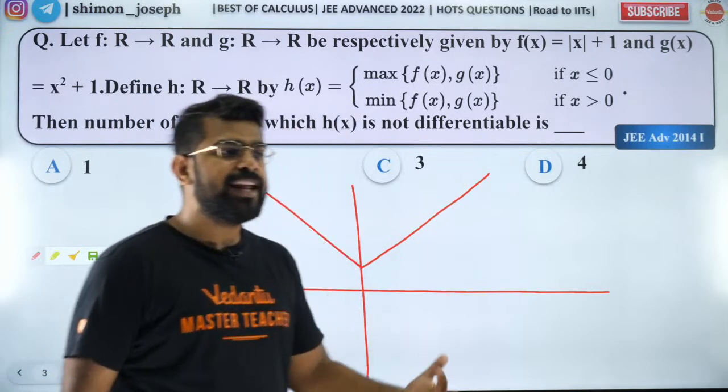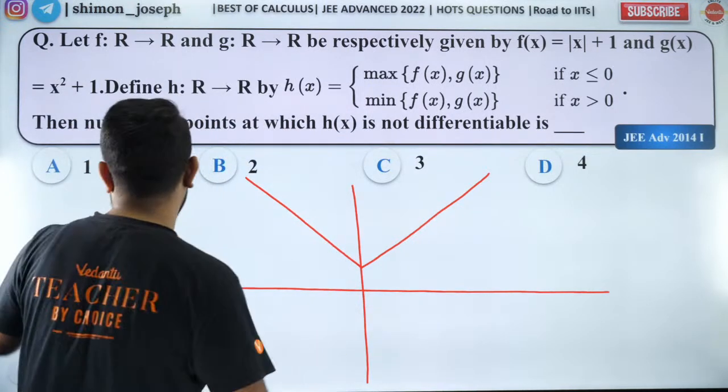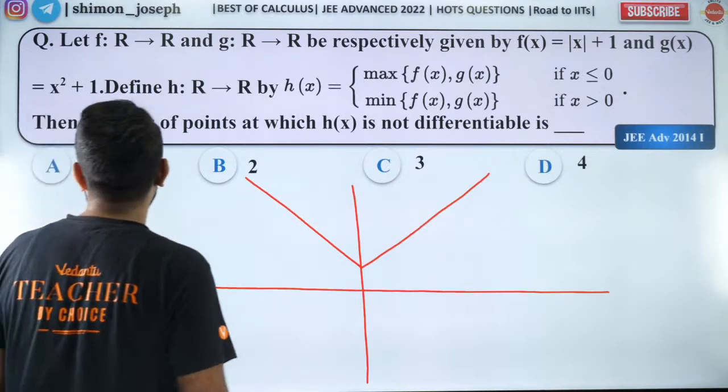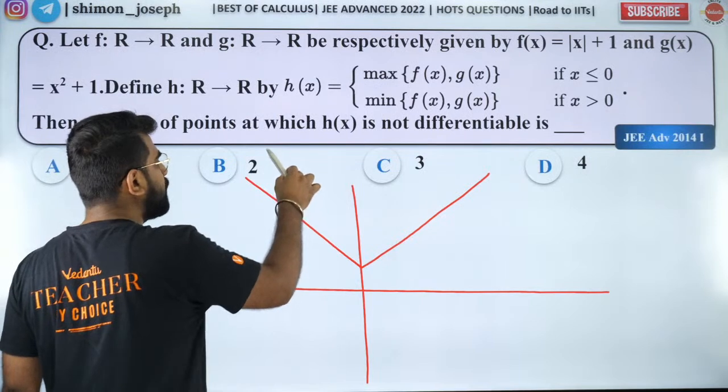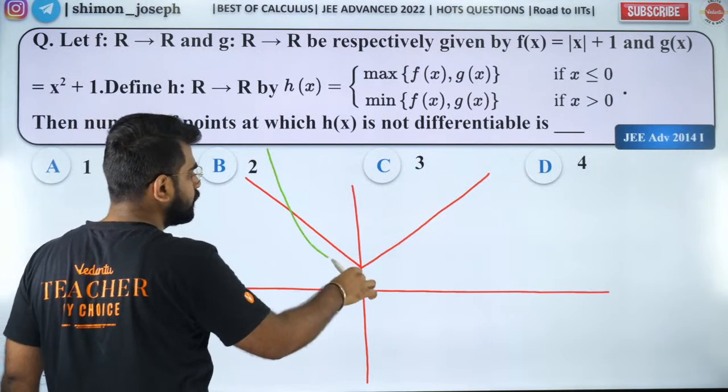Got it? So now the next one is x square plus 1. So how does the graph of x square plus 1 look like? I will draw it in green color. So x square plus 1 will look like this.